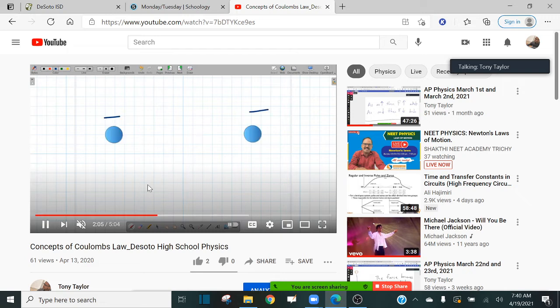What if I had something like this? What if I had two charges next to each other, but they were both negative? One charge had a negative sign, the other charge had a negative sign. And again, let's assume I was holding these two charges right next to each other, and I released them.